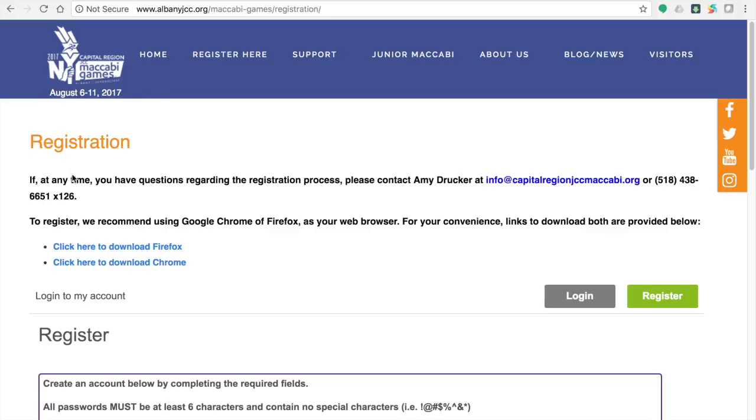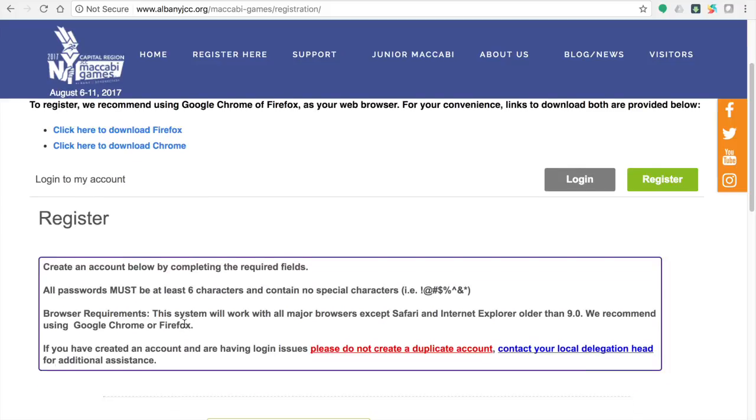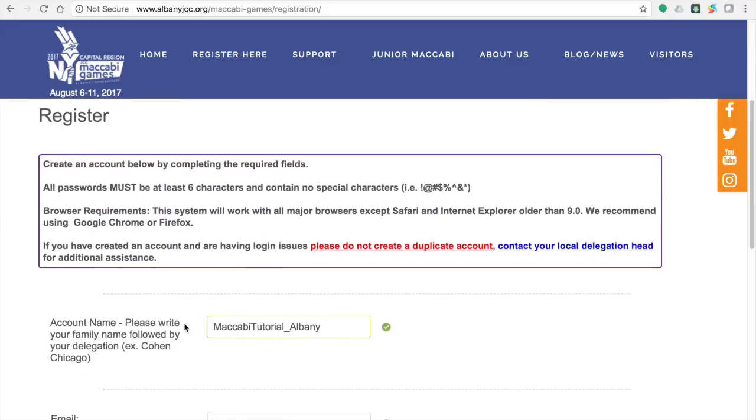First, before I walk you through the tutorial, it is very important to note that this registration system works best with either Google Chrome or Firefox. For your convenience, the links to download one of the browsers are located on the registration page. As you will see, as I walk you through the registration process, I have done so as if my name is Maccabi Tutorial. To begin, you must make an account name and password.